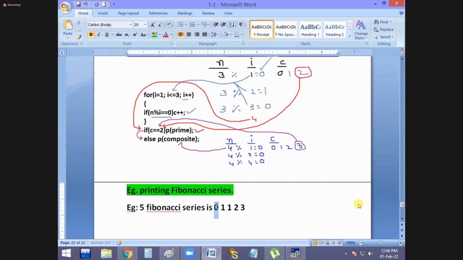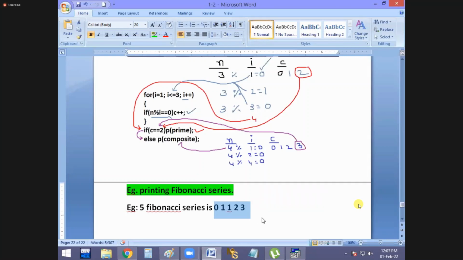Because by adding the previous two numbers, we have to get the next number. Okay. 0 plus 1, answer 1. Next 1 plus 1, answer 2. 1 plus 2, 5 times completed now. It is the 5 Fibonacci series. Okay. That means that number of times you have to conduct the loop, guys. Understood, everyone? That number of times we have to conduct the loop.